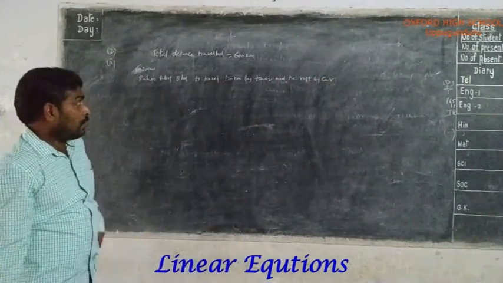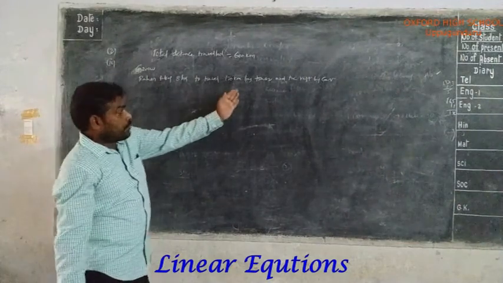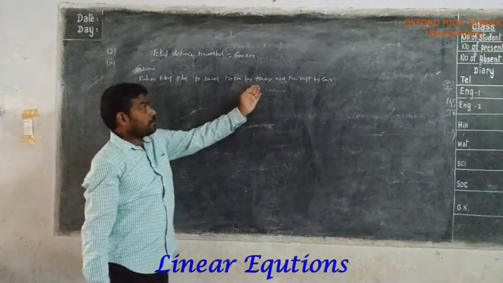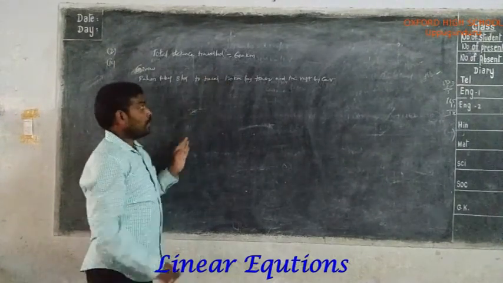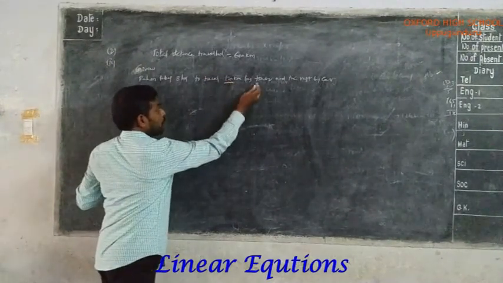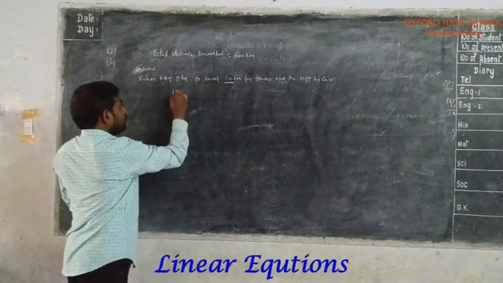So the time taken to cover the distance of 120 kilometers by train is, for time, what is the formula you have? Distance by speed. How much distance he covered by train? 120. So 120 by,